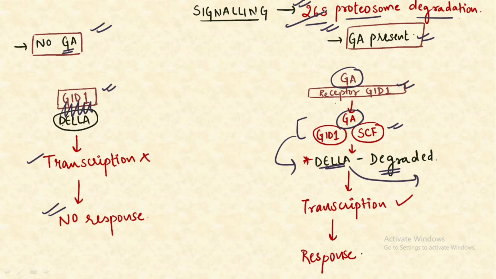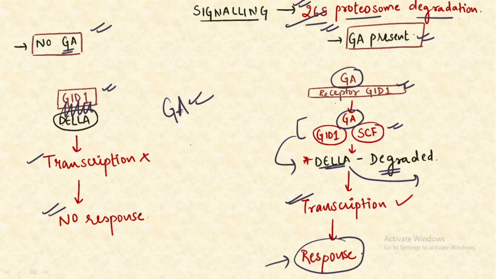because the gibberellic acid and all the other receptors and the subcomponents are free for functioning, there occurs the transcription of the complete process, and finally there occurs the expression of the gibberellic acid response gene, and we could see that all the functions that are allotted to this gibberellic acid plant hormone could be seen in the plant, and finally the functioning gets completed. The important point to remember in this signaling is the function of the DELLA and the receptor, which is the GID1, and also that by the help of the 26S proteasomal degradation pathway, this complete degradation of the DELLA takes place.